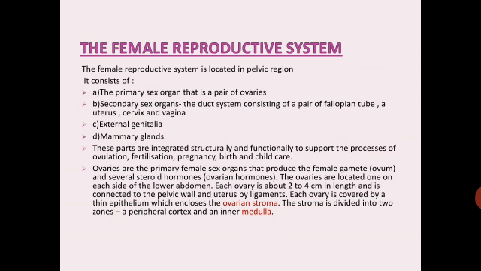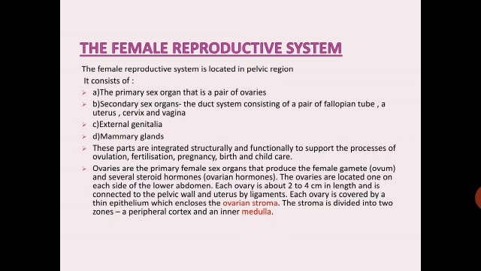Each ovary is covered by a thin epithelium which encloses the ovarian stroma. The stroma is divided into two zones, the peripheral cortex and inner medulla. So those were the ovaries.